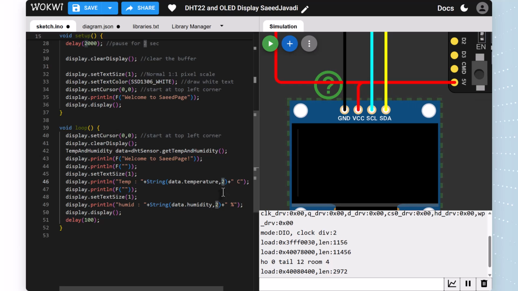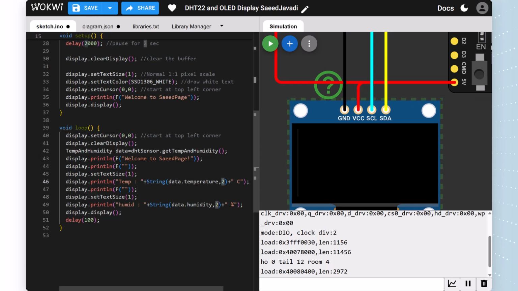If we write 3, we get 3 decimal numbers after the point. After our integer number we have a point, and after the point just 2 decimal numbers, not 3. If we write 1, we have just 1 decimal number after the point. And C for centigrade.